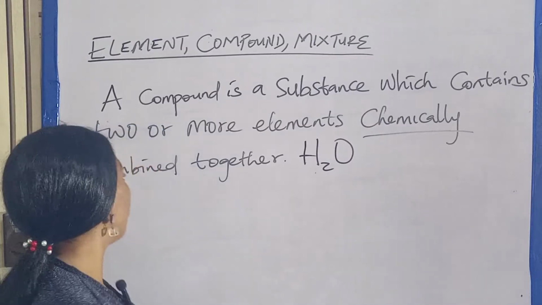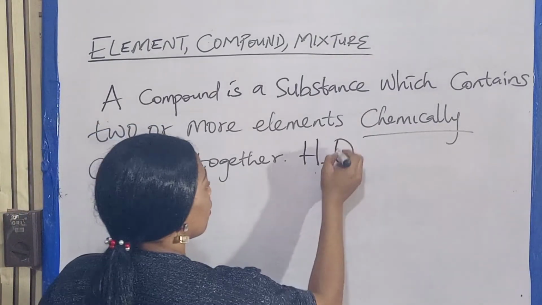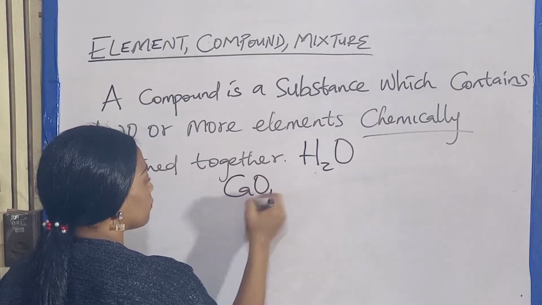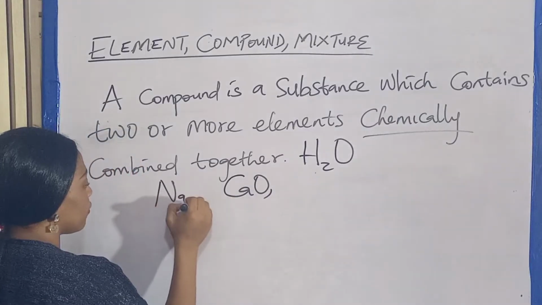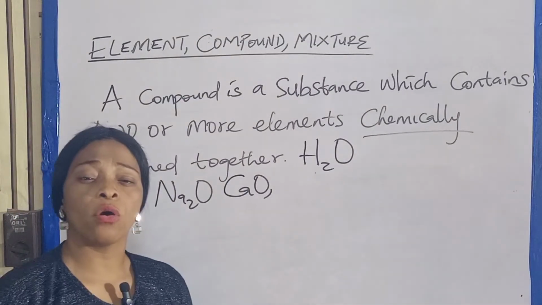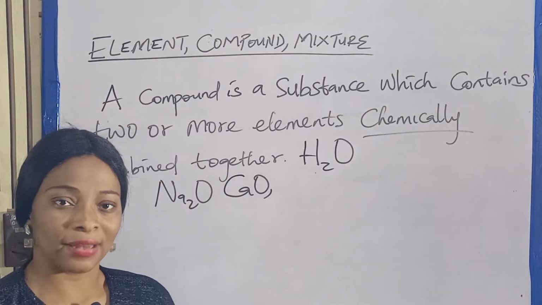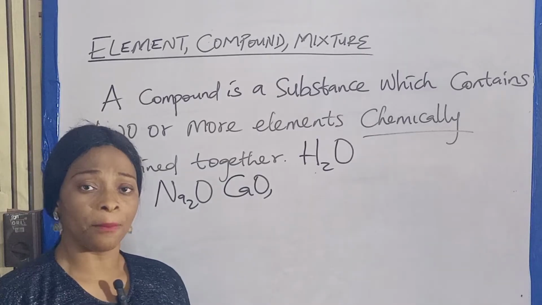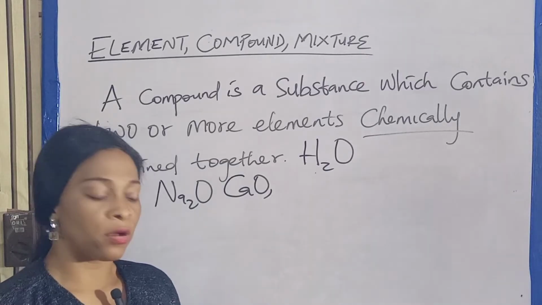Another example of a compound is calcium oxide, sodium oxide. All these substances, they are what? Chemically combined. Now let's look at more everyday examples of a compound.